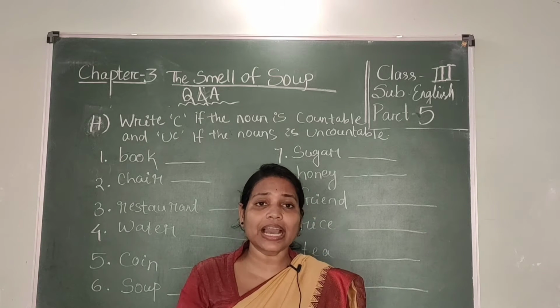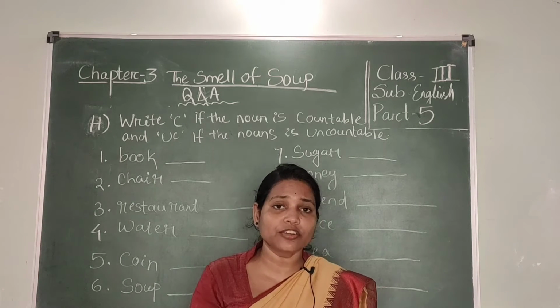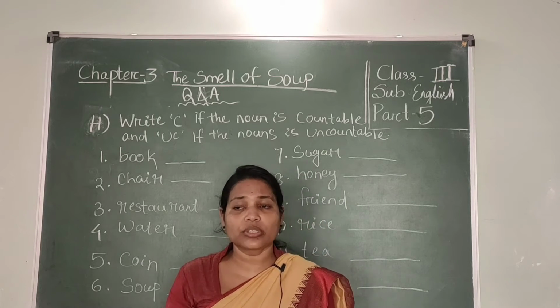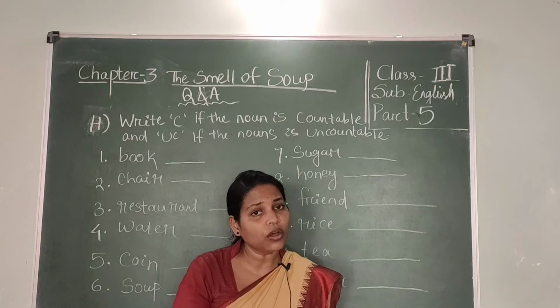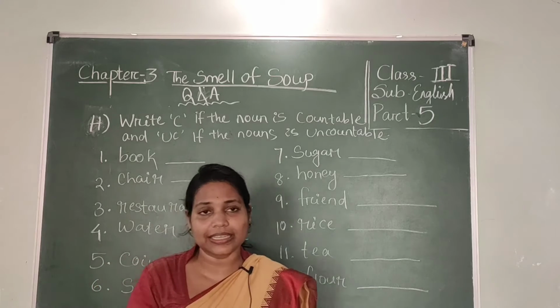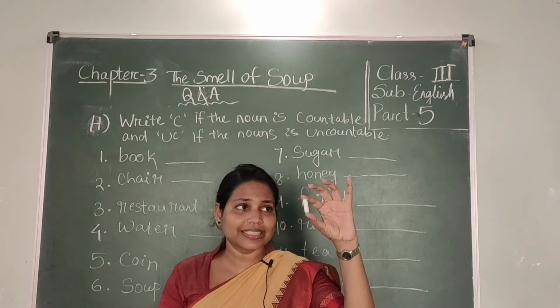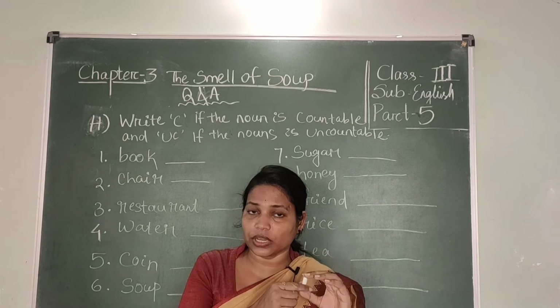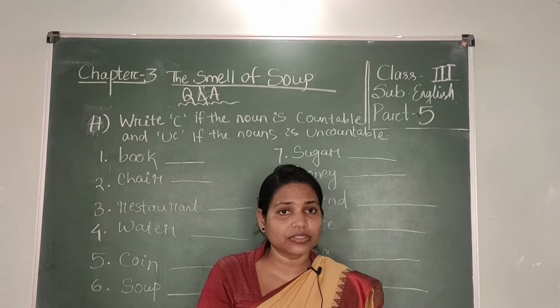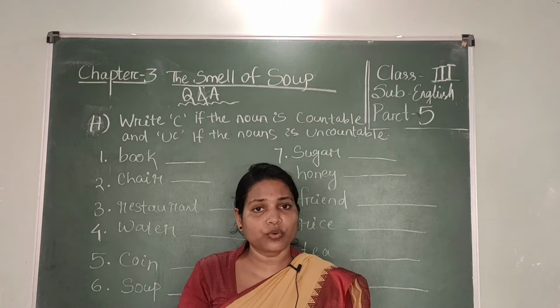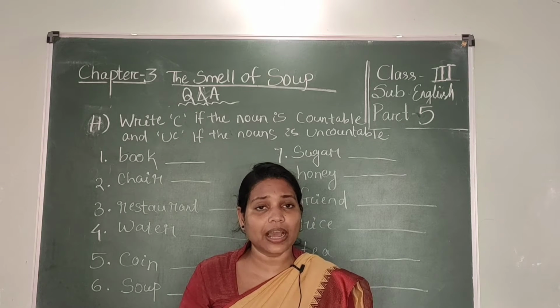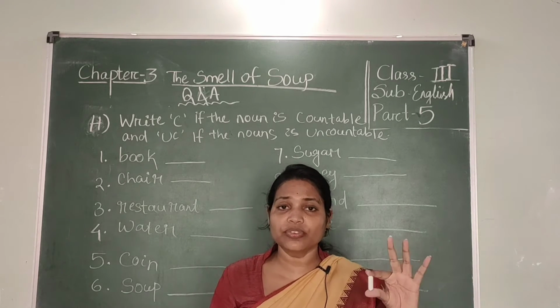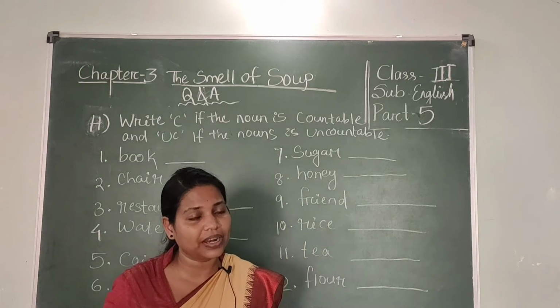And which nouns cannot be counted are called uncountable nouns. For example, what is this? This is a chair. We can count the chair, so it's a countable noun. Which things we can count are called countable nouns, and which we can't count are called uncountable nouns.